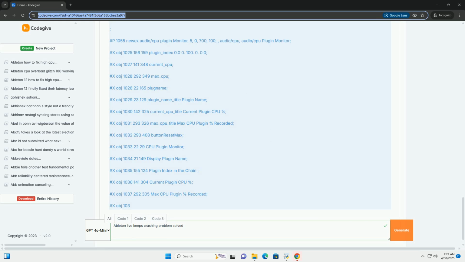Box. ID, obj8. Max class, new obj. Num inlets, 2. Num outlets, 1. Outlet type, int. Patching underscore rect, 60.0, 176.0, 36.0, 22.0. Text, +1.